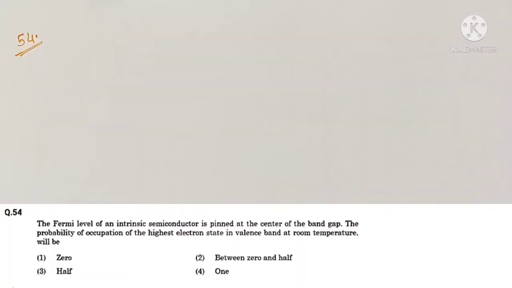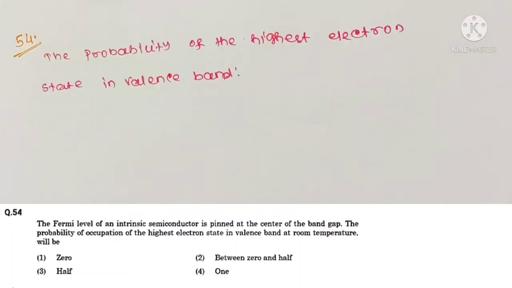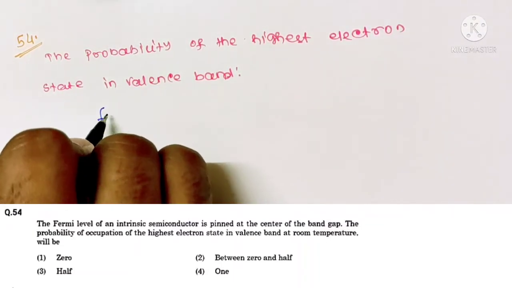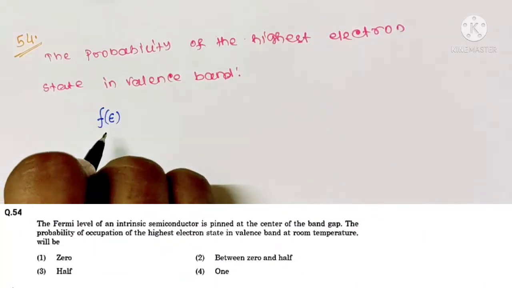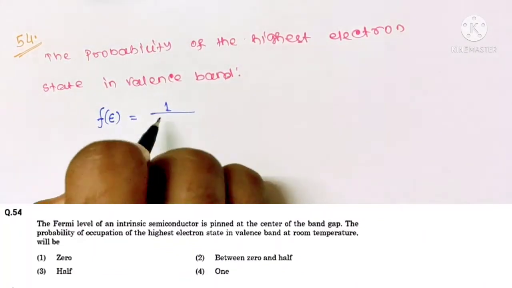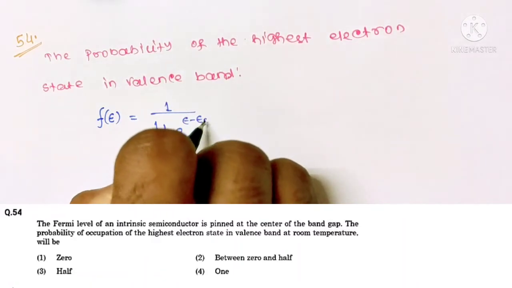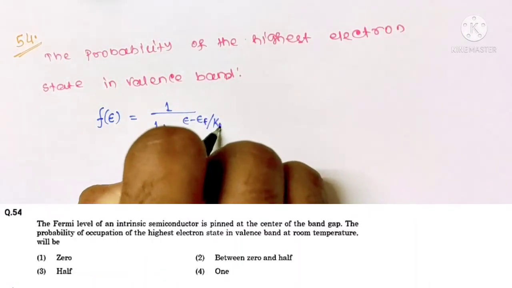Question number 54. The Fermi level of an intrinsic semiconductor is at the center of the band gap. The probability of occupation of the highest electron state in valence band at room temperature will be. From the Fermi-Dirac distribution function, we know the probability of finding an electron in an energy level E is given by 1 by 1 plus exponential (E minus EF) by kBT.